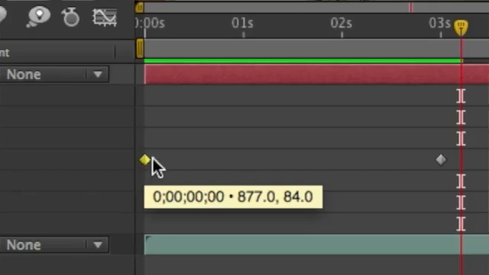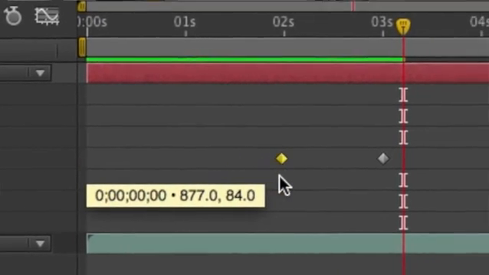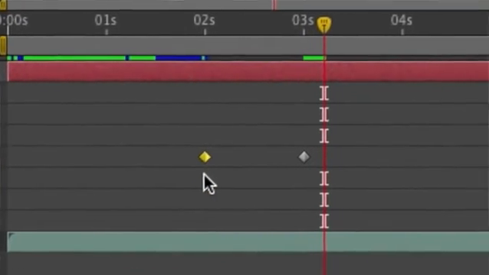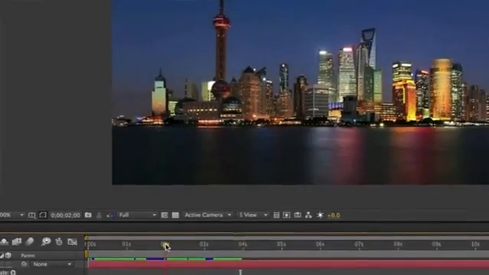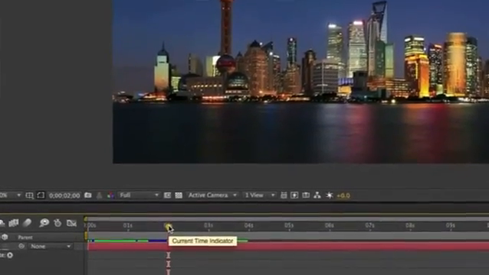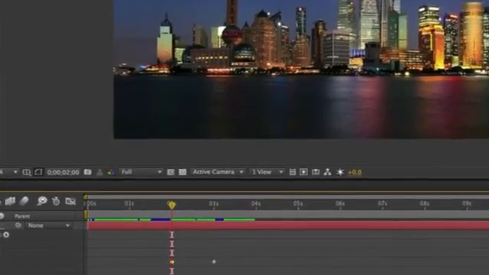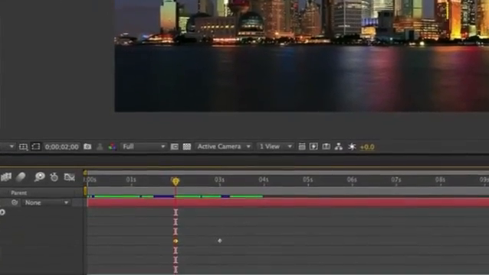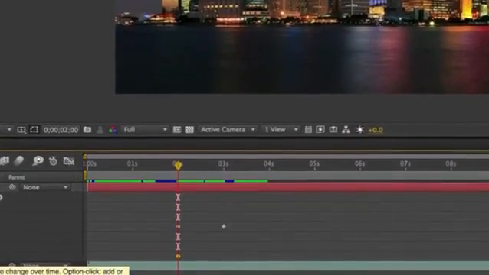In this case, I'm going to move the first keyframe in a little bit so the video plays for a little bit before the text animates in. After doing that, I'm going to set a couple keyframes for an opacity property. So I'm going to move the time indicator to the same location as the first keyframe of the position property. I'm going to go ahead and add a keyframe by clicking the little stopwatch icon.